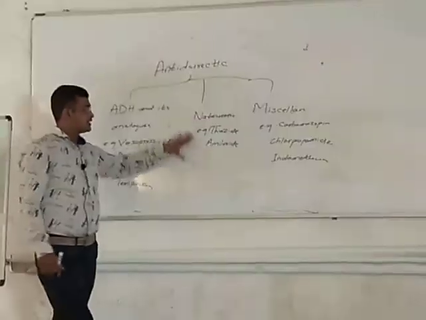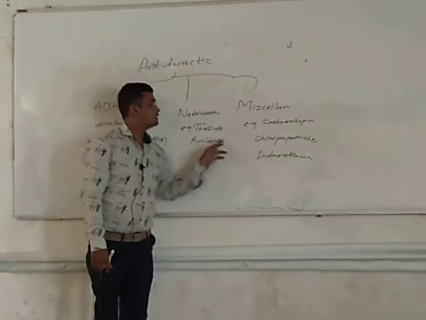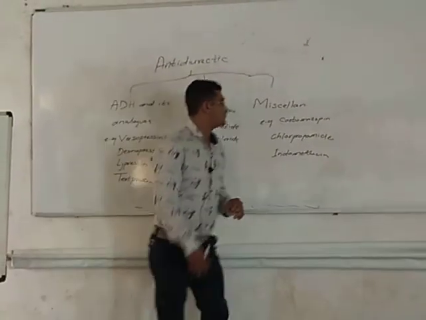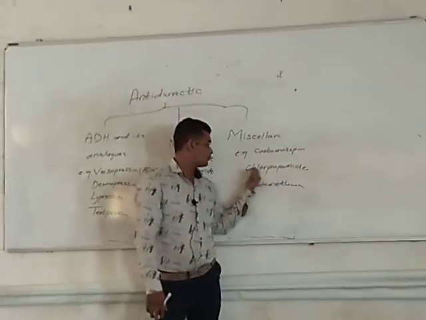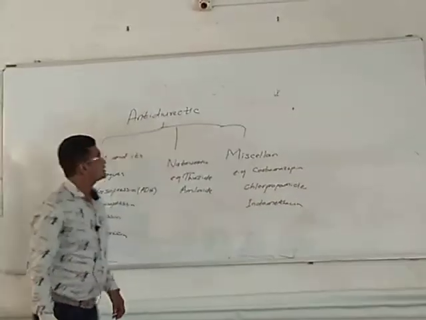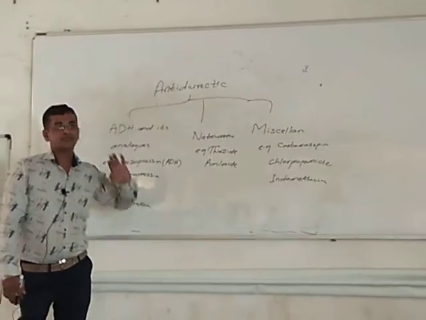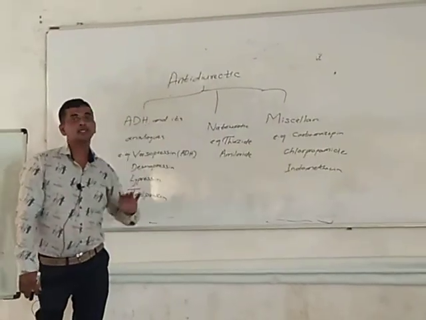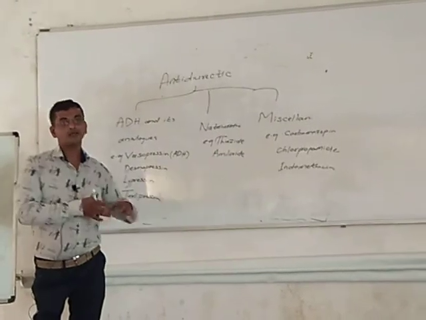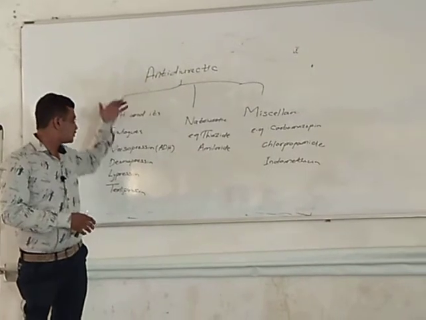Examples of natriuretic drugs are thiazide and amiloride. Examples of miscellaneous drugs are carbamazepine, chlorpropamide, indomethacin. These are the drugs having antidiuretic action, mainly reducing the urine volume. We will discuss the mechanism of action of these drugs one by one.